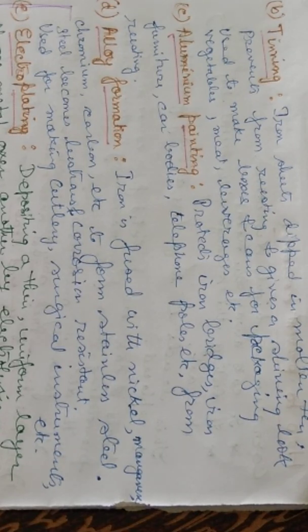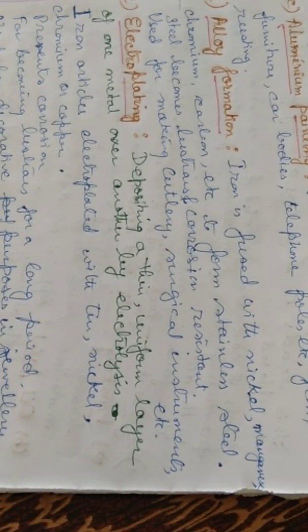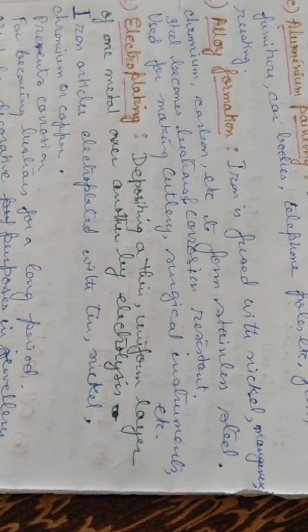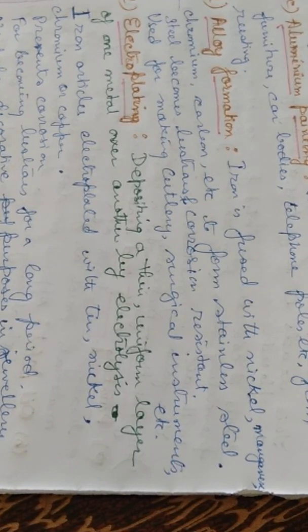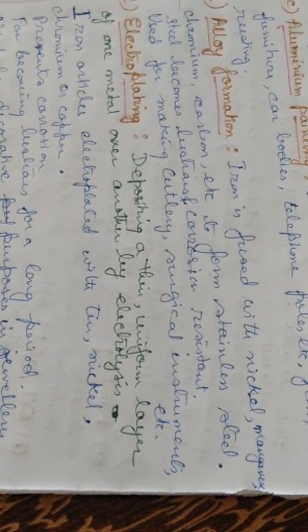Then aluminium painting. They protect iron bridges, iron furniture, car bodies, telephone poles, etc. from rusting. Then alloy formation. If iron is fused with nickel, chromium, carbon, etc. to form stainless steel, this steel becomes lustrous and corrosion resistant. Brass can also be made as an alloy. Then bronze, that is also an alloy. Magnesium is also an alloy, where they protect the metal from corrosion. They are used for cutlery, surgical instruments, etc.